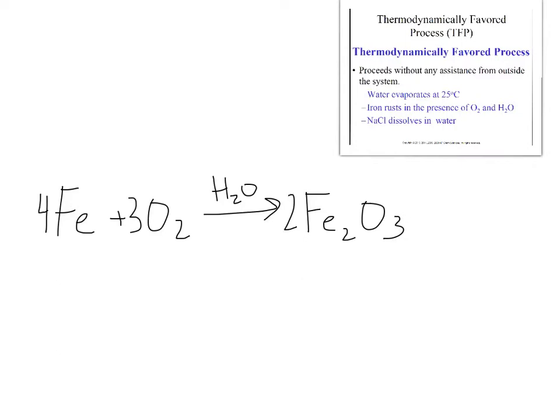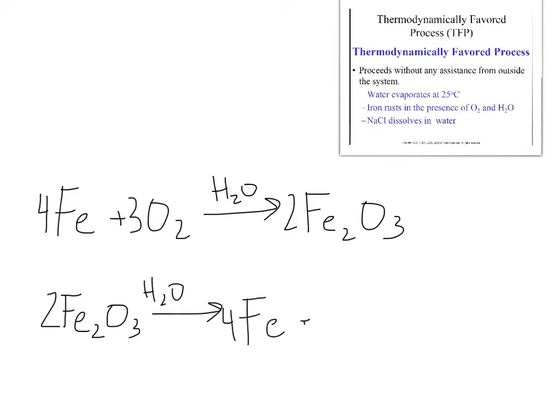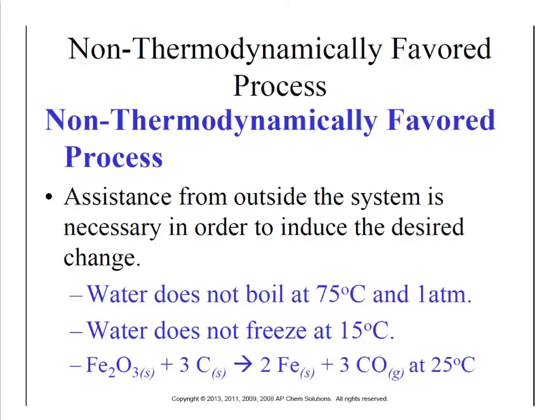So this reaction happens naturally. If you put a piece of iron outside with some water on it, it's going to rust. However, if you take some rust and you put it in water, it is not going to turn into iron and oxygen, because the rusting reaction is thermodynamically favored. This is the reaction that nature tends to prefer. It's not going to go backwards, because that would not be a thermodynamically favored process. You could get this reaction to occur, but you would have to put energy in order to cause it to happen. So let's take a look at some more non-thermodynamically favored processes.